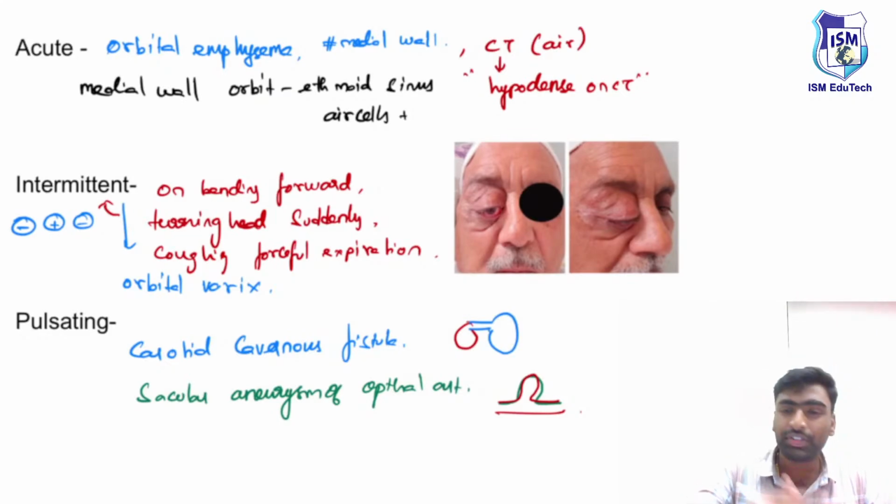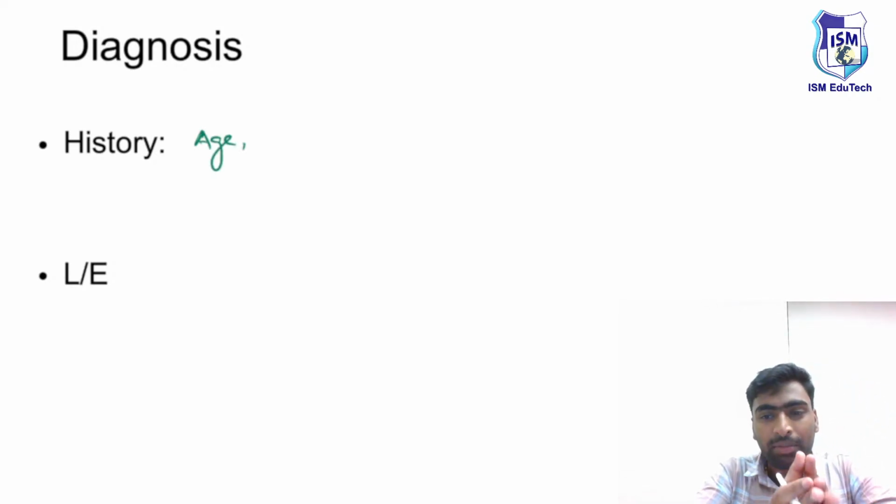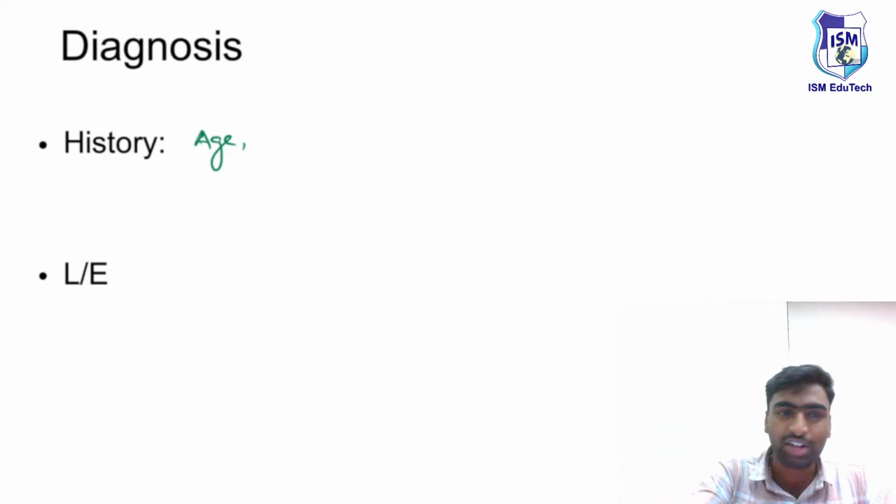Fine. And we know the most common cause and what the answer will be. Now we need to examine the patients. How will you examine, or how will you make a diagnosis, that this might be a case of proptosis? For that you need to ask the history. On history, what will you ask first? You will ask the name and age, because we know the most common cause of unilateral proptosis in children is cellulitis. So in children presenting with features of acute inflammation, you will suspect orbital cellulitis.